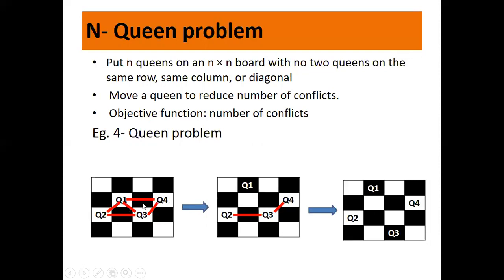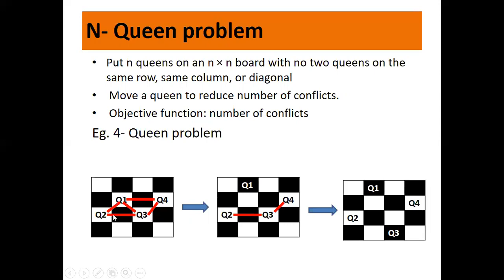As we said, a conflict occurs if the queens are in the same row, same column or diagonal. So q1 can be attacked by q2, q3 and q4. Similarly, q2 is in the same diagonal as q1, so it can be attacked from q1.